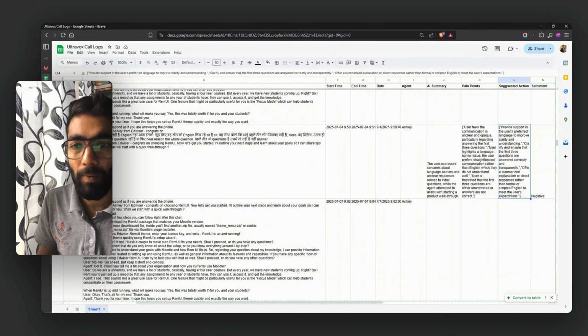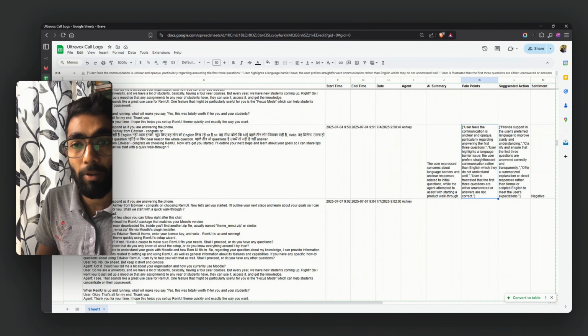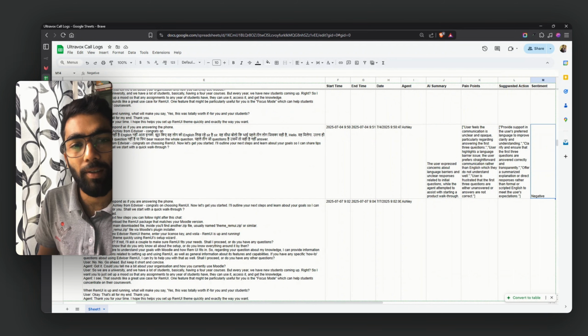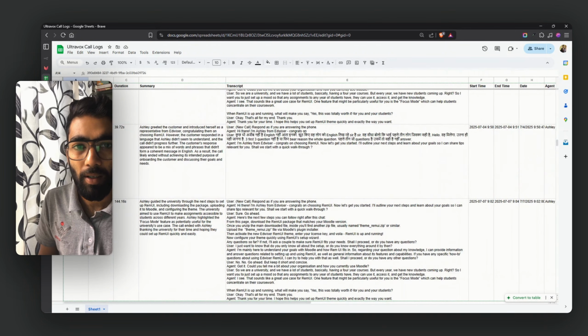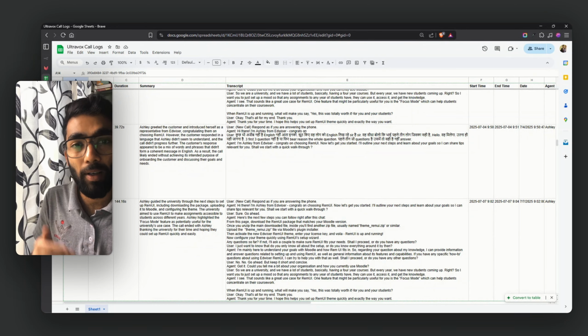Other than that, we have generated some summary using AI. What was the AI summary? What was the pain point derived from that transcript? And what were the suggested actions we should take? Other than this, we have the last column, which is the sentiment, which can be positive, negative, neutral, anything. So what is this? This is clean, it's fast, and it's usable. So we are not just logging calls anymore. We are trying to understand them.